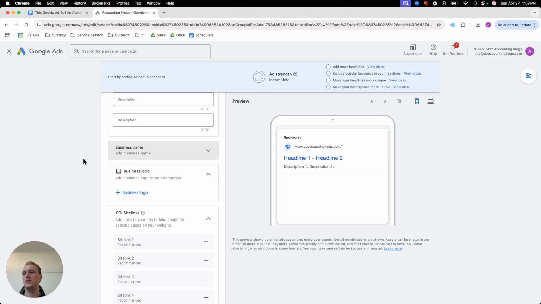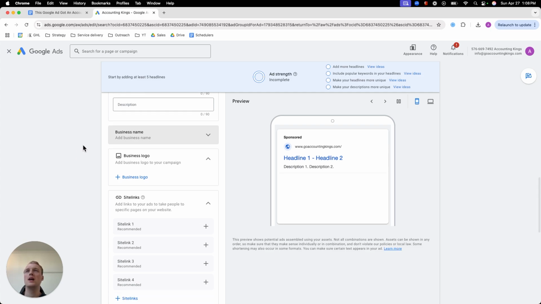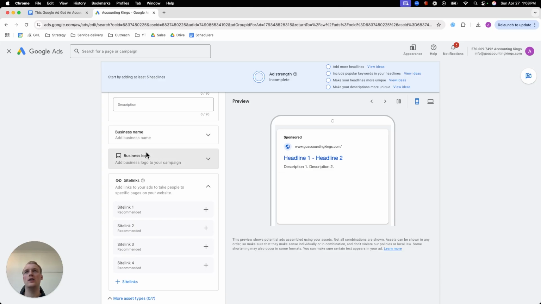So you just simply go to the billing section, and there you can see advertiser verification. You can verify your account. You just simply have to fill in some basic information of your business. Sometimes you need to also upload some documents. Now you want to fill in the business name and also add the logo. And the reason why is because then you will see your logo over here and the business name over here, which again grabs more attention.